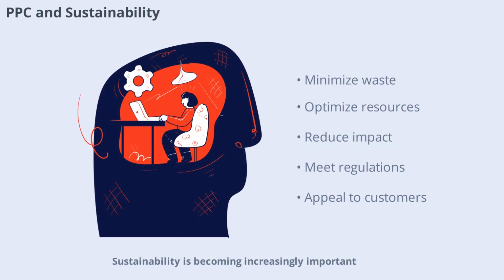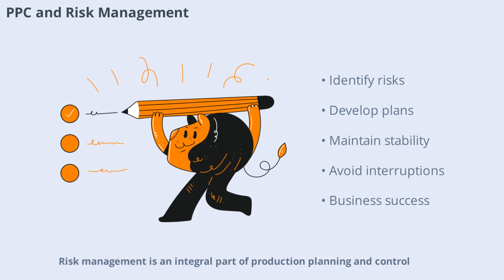Sustainability is becoming increasingly important in production planning and control. PPC supports sustainability by minimizing waste, optimizing resource use, and reducing environmental impact. Sustainable practices such as recycling and energy efficiency are integrated into PPC systems. By prioritizing sustainability, companies can meet regulatory requirements and appeal to environmentally conscious customers.